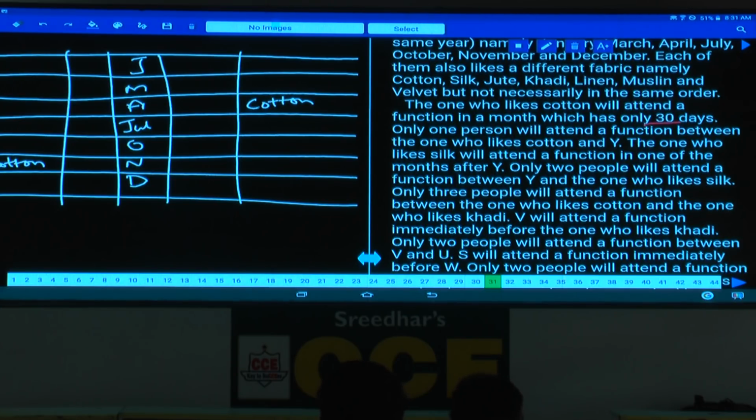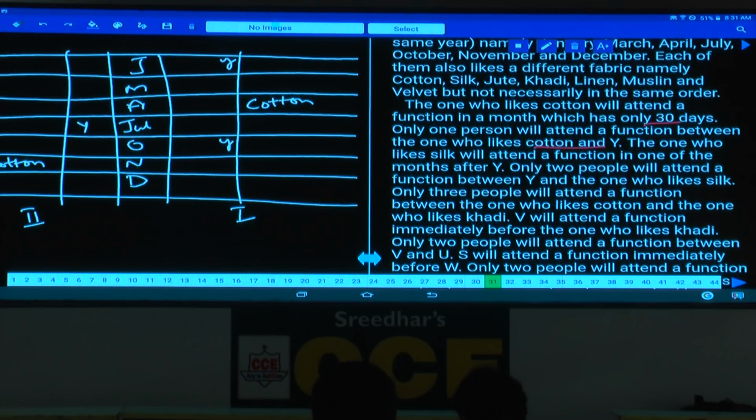And only one person will attend a function between the one who likes cotton and Y. Between cotton and Y, how many persons are there? There must be exactly 1 person. And in this case, Y will be here. Now in this case, Y can be either at this place or at this place. How many possibilities for this Y? In case 1, there are 2 possibilities, and in case 2, we are having only 1 possibility.